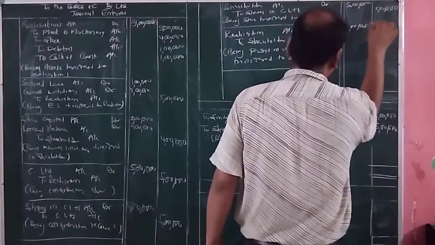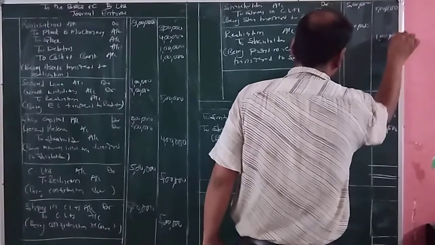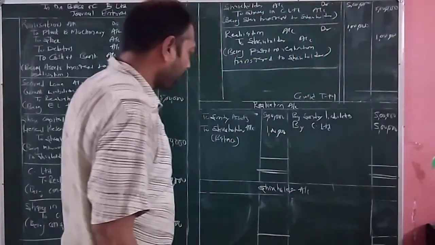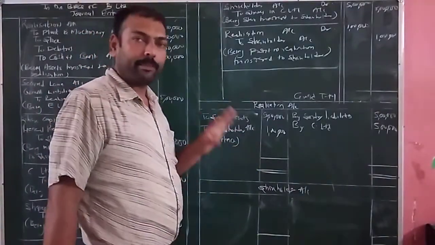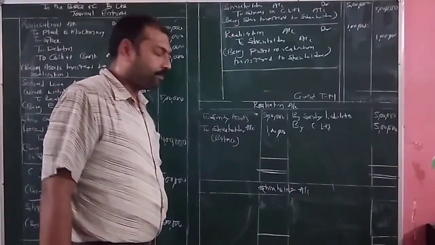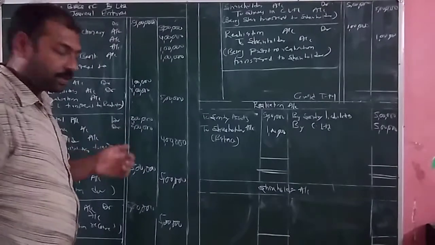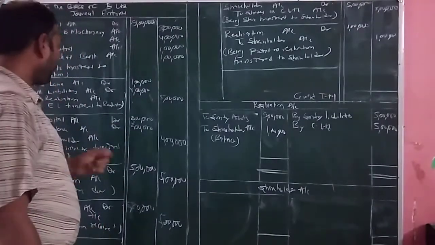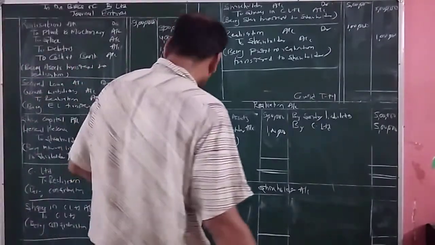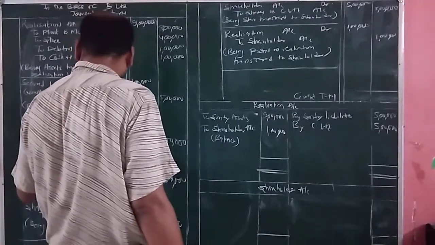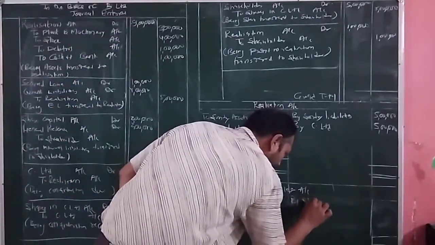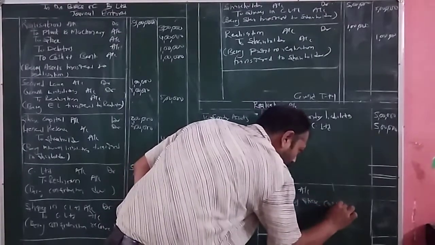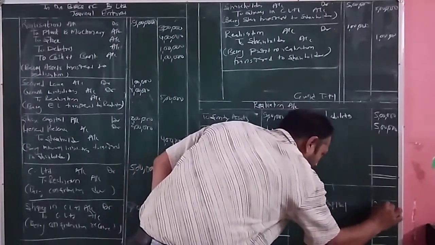Again, if you want to check whether we did it correctly or not, we can prepare the shareholder account. If the balance in the shareholder account is also rupees 1 lakh, it means we have solved it correctly. So we will be preparing the shareholder account. First it is the transferring of the amount which is due to the shareholder. So by share capital, it is equal to how much? 2 lakh rupees.